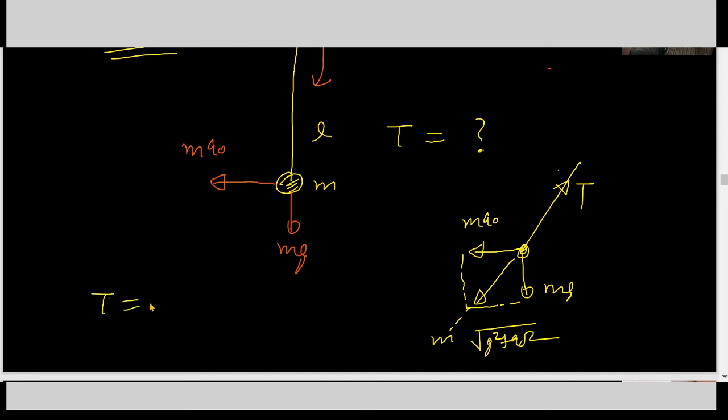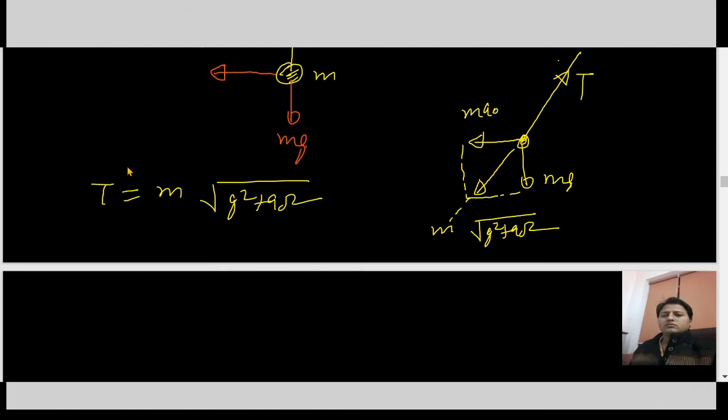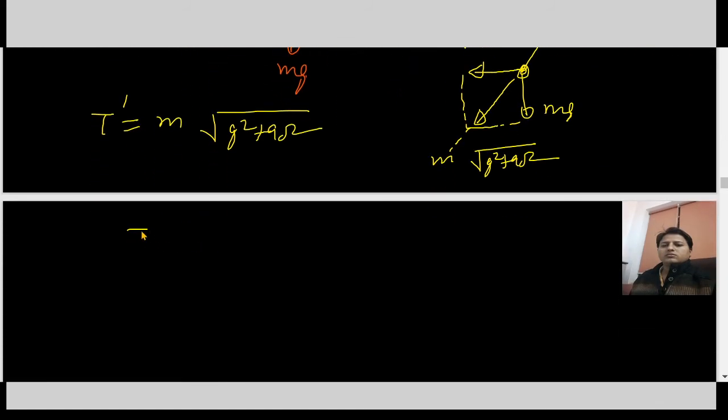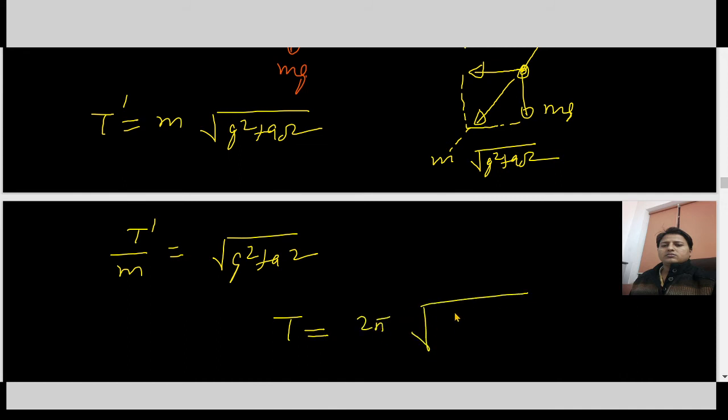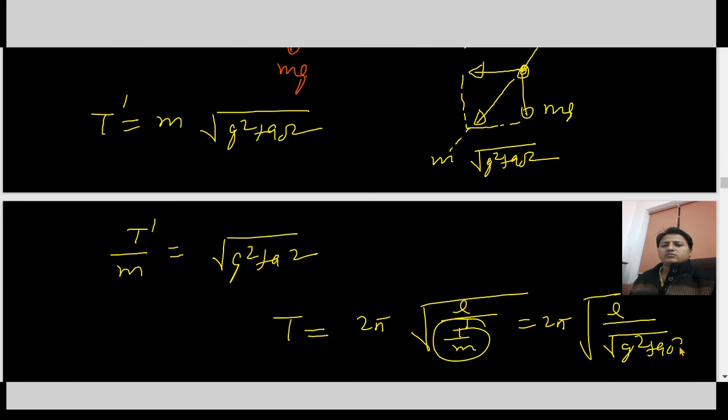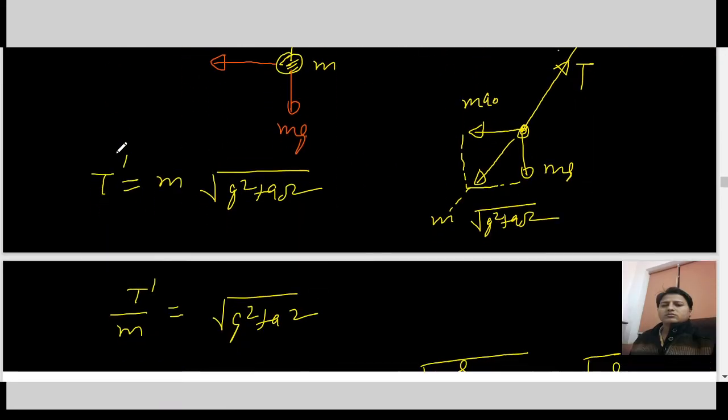So T is m under root g square plus a naught square. So what is tension over mass? Tension over mass is under root g square plus a naught square. So what is the time period? The time period is 2 pi under root L over tension over mass. So the time period is 2 pi under root L over under root g square plus a naught square. So this is our required time period in this case.